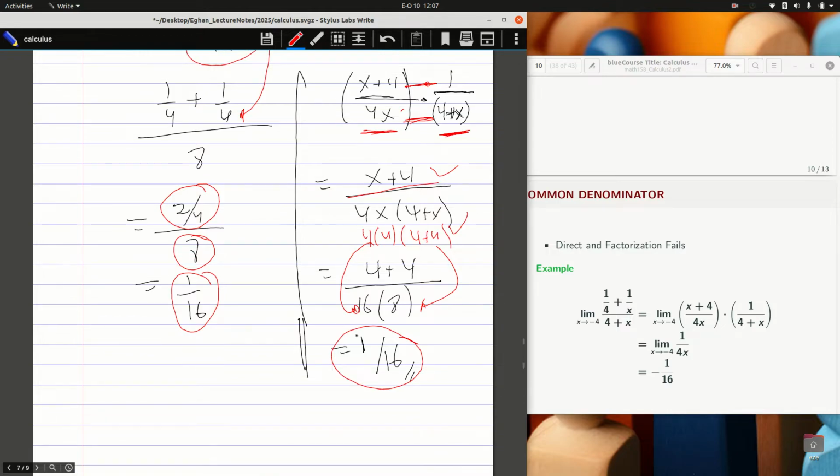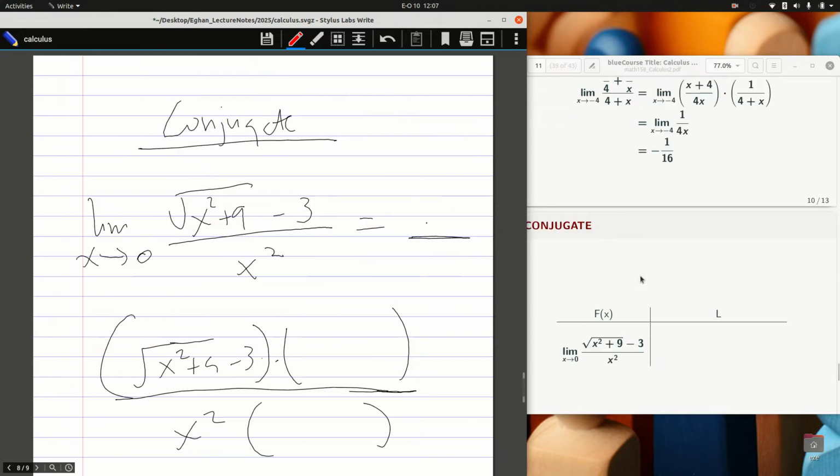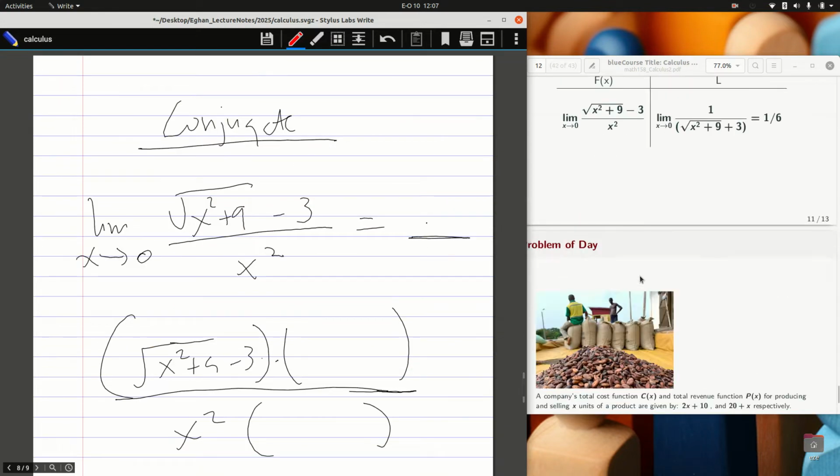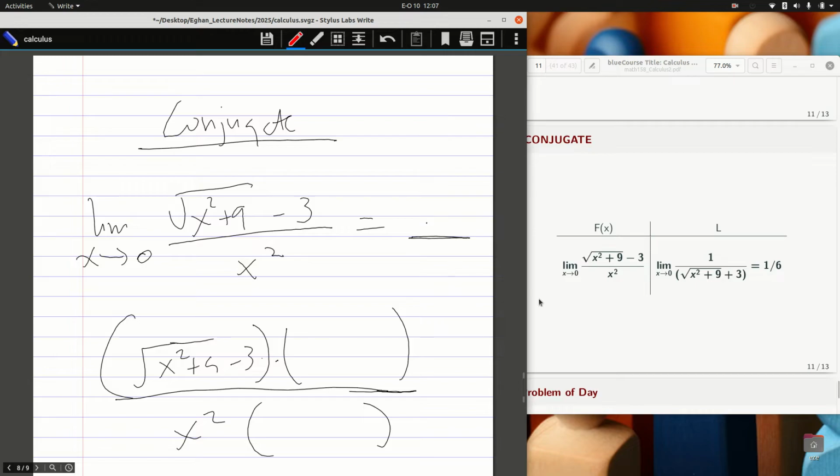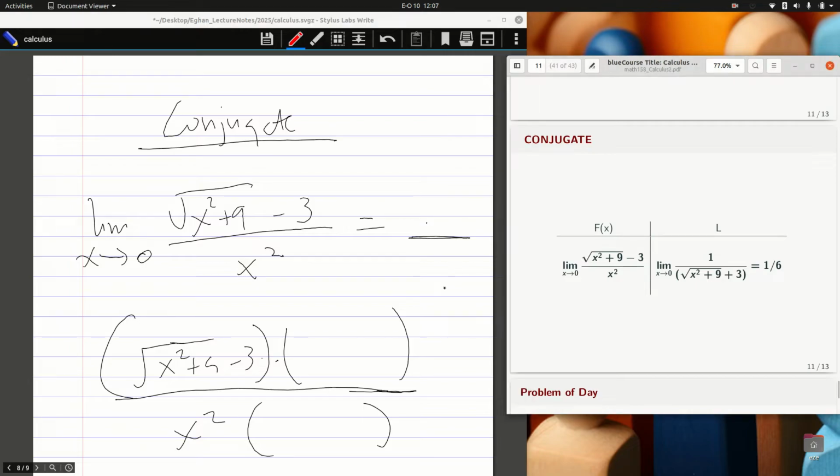Now the last property is the conjugate. If you've forgotten what conjugate is, don't worry, I still have the lecture videos for you on sets and you can check it out. Someone will say, I want to do a direct substitution. Okay, let's see what happens.